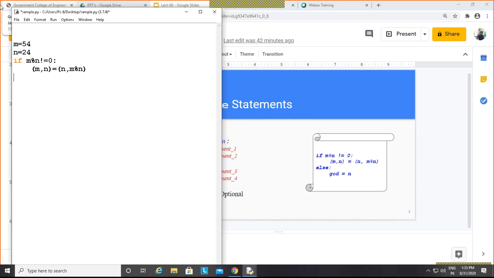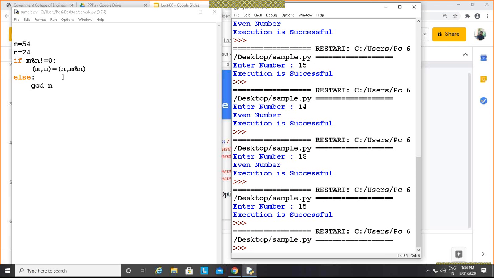Go back, simply press the backspace key, and write else with a colon, and assign GCD equals n. If you save this and run it, it will be executed. It will not show any result because we have not printed the result anywhere. If I press F5, the program is executed, but you can see here that the result is not there.